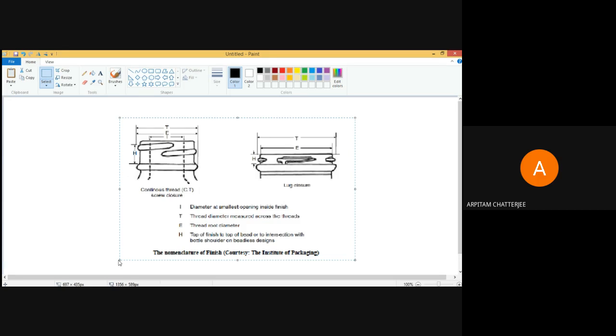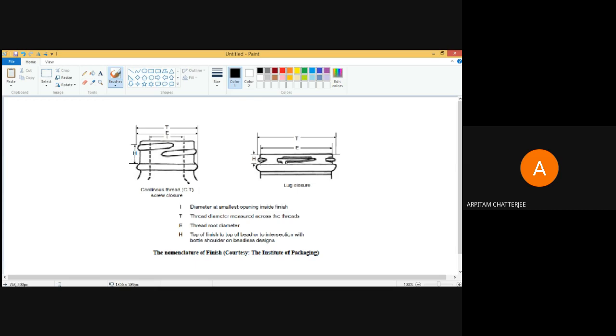And this is how your finish actually looks. That is the top part of it. What is important here is that you have two dimensions: one internal diameter, one external diameter, and you have a thread diameter. Then you have the height, this is the height of the finish.